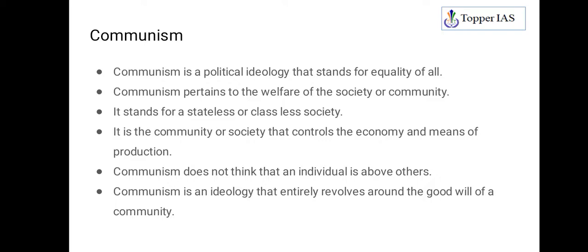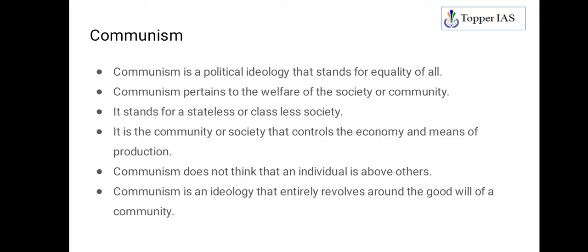Another characteristic is that communism stands for a stateless, classless society. See, in society, almost always there will be differences, haves and have nots, right? Higher class, higher caste, lower caste, and all these kinds of things. So communism stands for a classless society, and it also calls for a stateless society. There should not even be a state, so people should govern themselves. This is the end goal of communism.